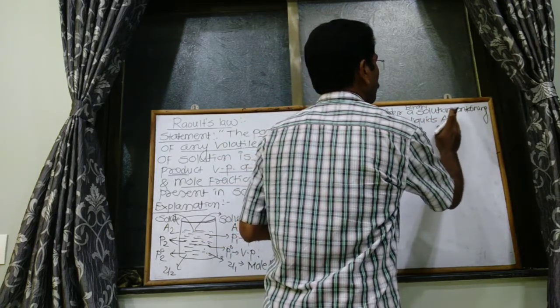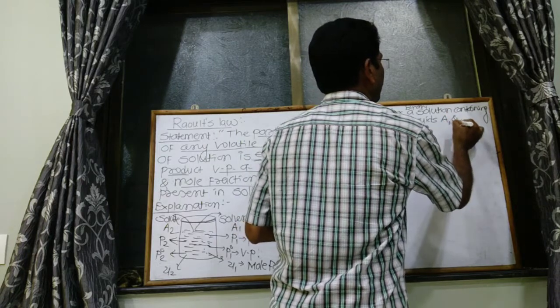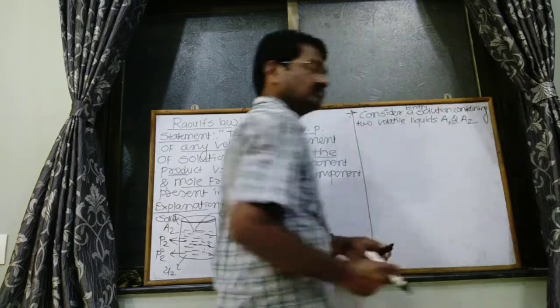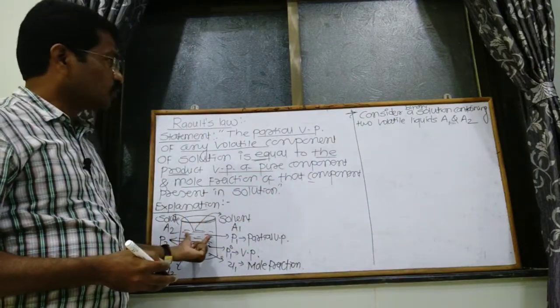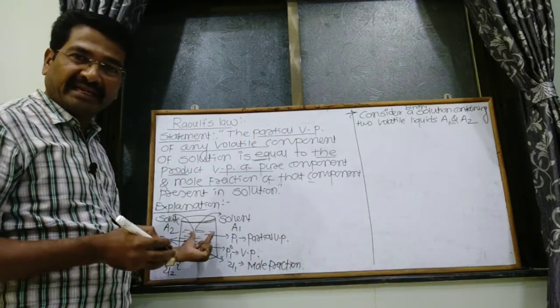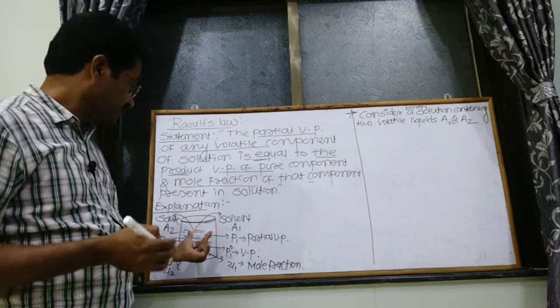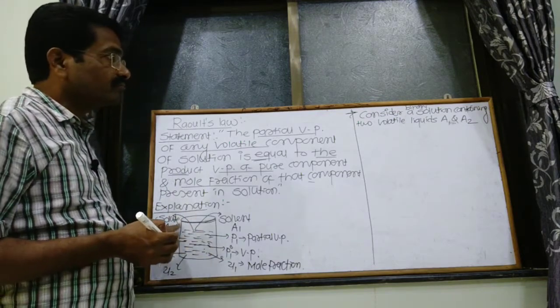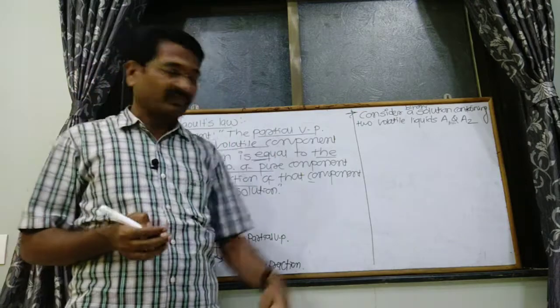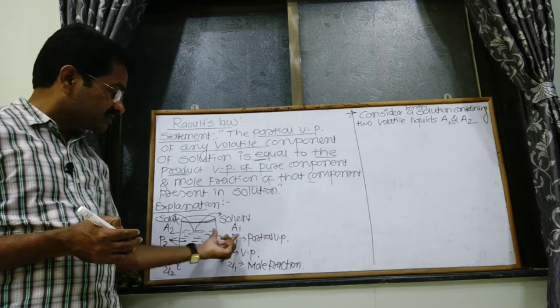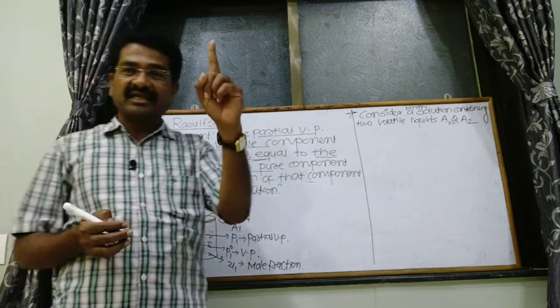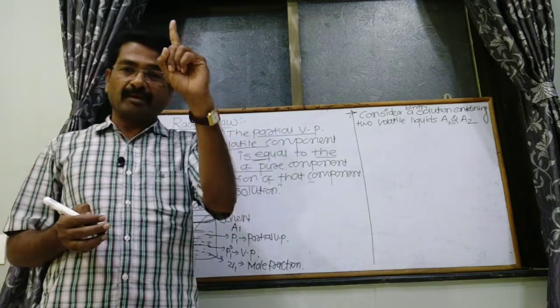A1 and A2. Okay, so this is a very simple point. Consider a binary solution, made up of the two components A1 and A2. Both are volatile. Here, these figures can indicate vapor pressure as well as partial vapor pressure.